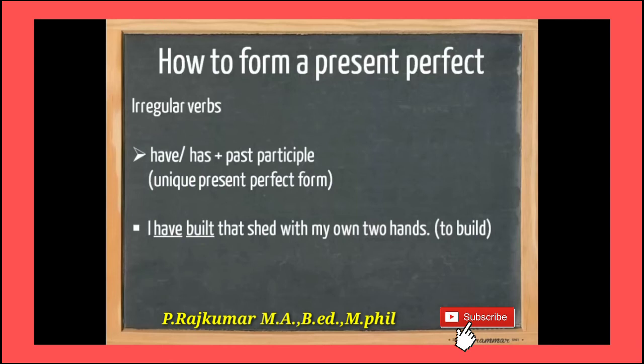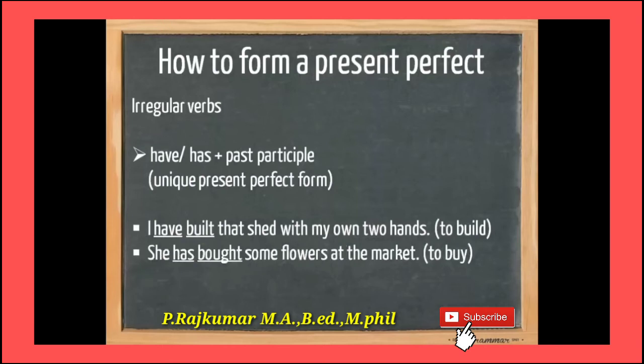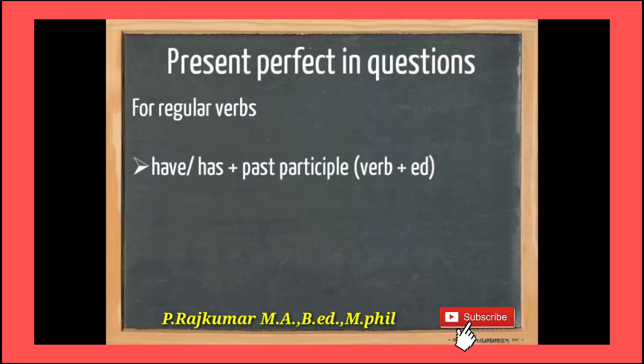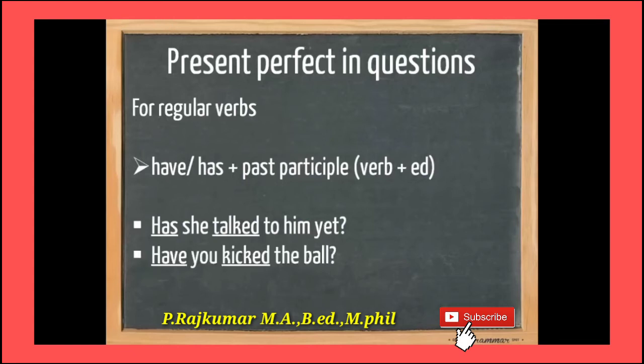have or has plus participle. Unique present perfect form. For example, I have built that shed with my own hands. Okay, to build. I have built. Then she has bought some flowers at the market. To buy. We have run the marathon. To run. To run changes to have run in the present perfect tense.